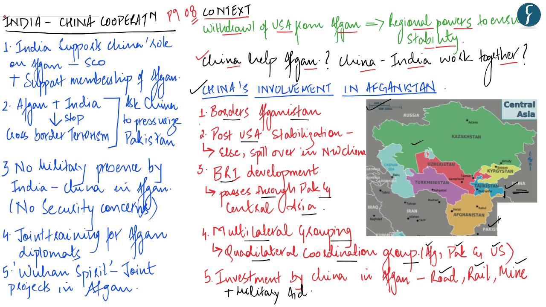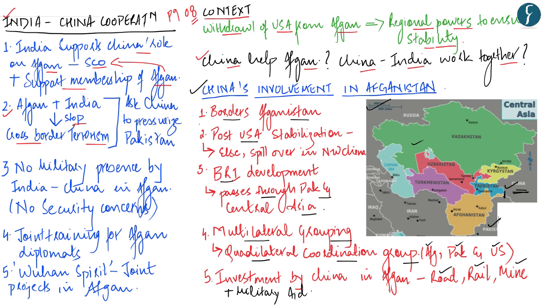Next, the author is giving us instances and the reasons why India and China can cooperate together in Afghanistan. Firstly, India supports China's role in international negotiations related to Afghanistan, such as through the SCO, or the Shanghai Cooperation Organization. Additionally, both India and China support full-time membership for Afghanistan in this SCO, under which currently Afghanistan is only an observer state.